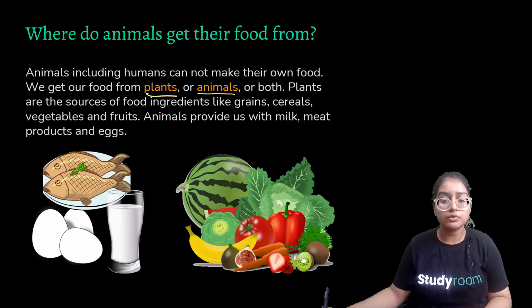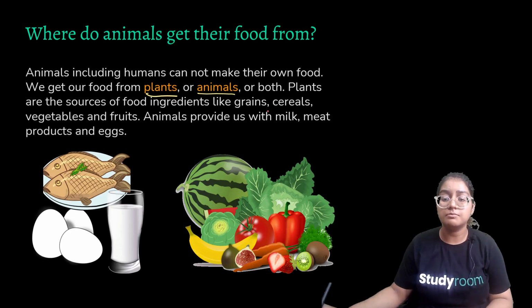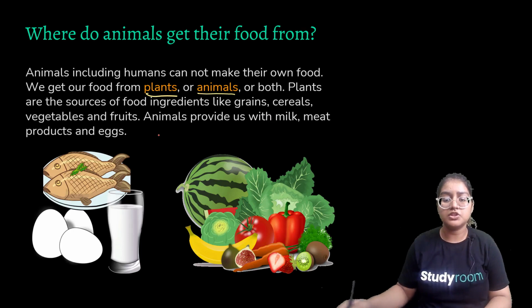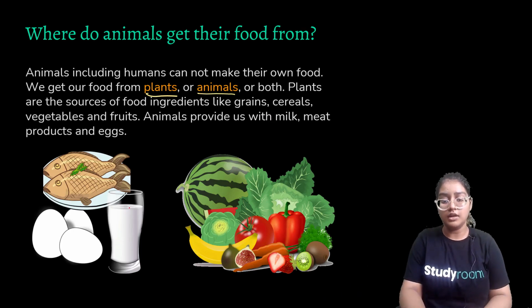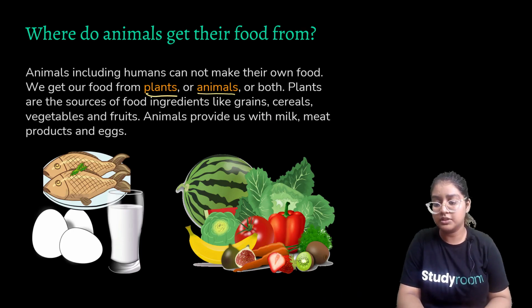Plants are the source of food ingredients like grains, cereals, vegetables, and fruits. Animals provide us milk, meat products, and eggs. So in the right picture, you can see the edible items which we acquire from plants, and here are the items which we acquire from animals.